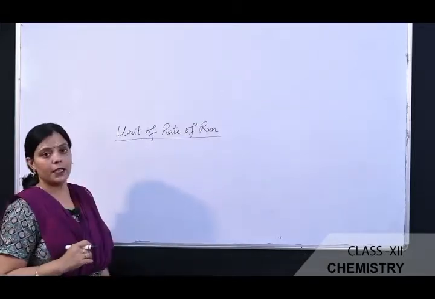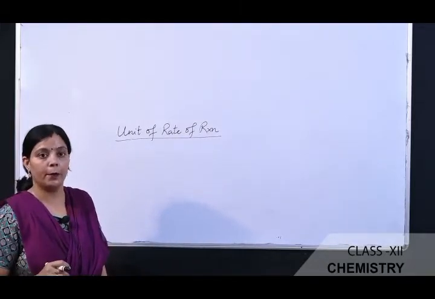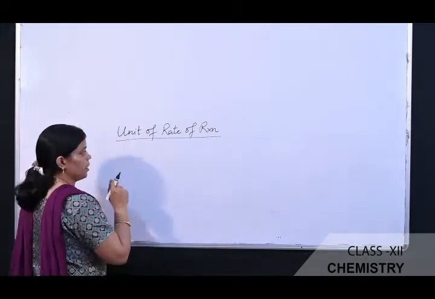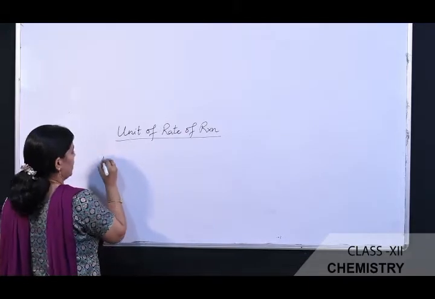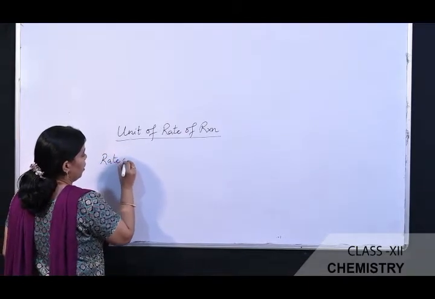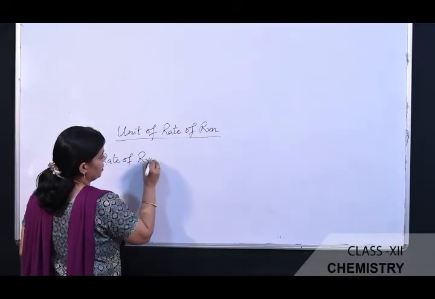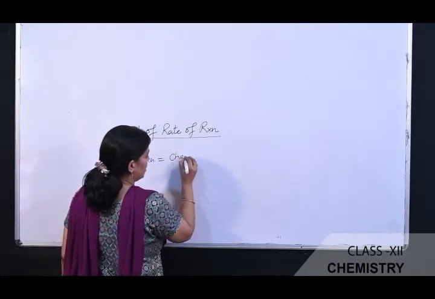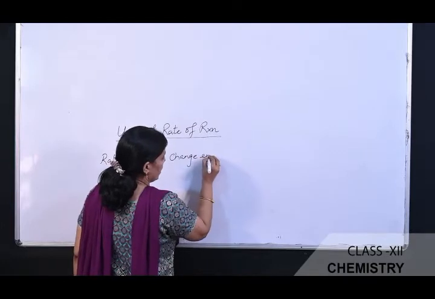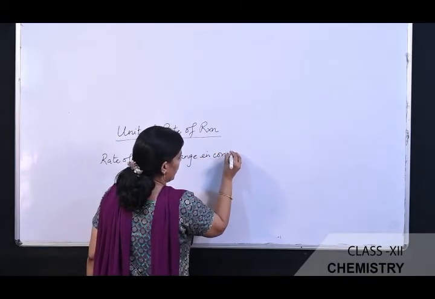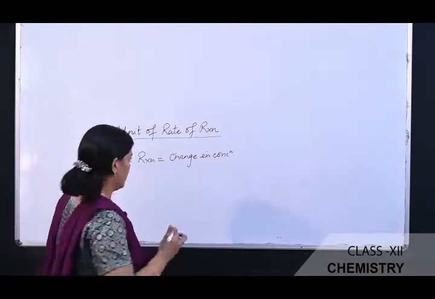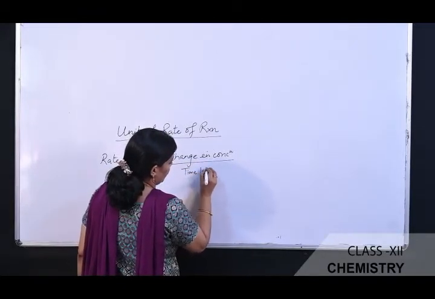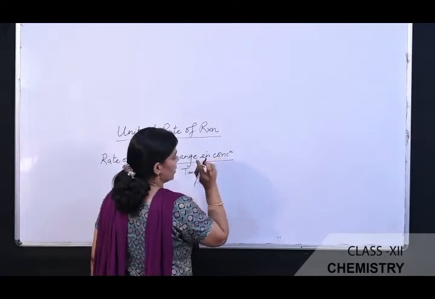Next is, what is the unit of rate of a chemical reaction? To calculate the unit, what is the formula of rate of a reaction? The rate of reaction is equal to the change in concentration, which may be either of the product or reactant, divided by time taken. Then what is the unit of concentration?